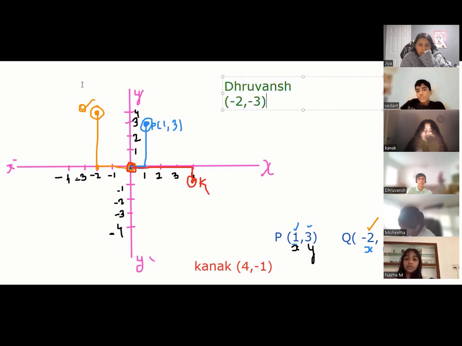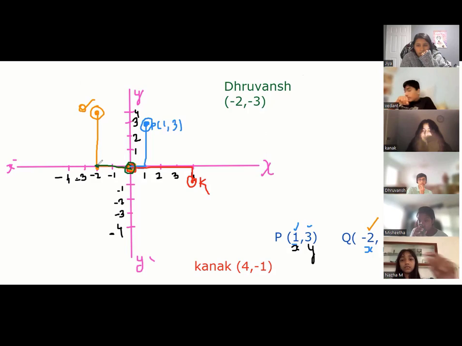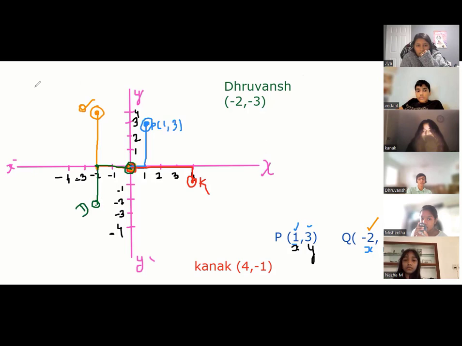Dhruvansh, explain to all of us how will you draw this point. It will be in the third quadrant, which is on the bottom left. First it's -2, which is the x coordinate. Correct. So we go 2 steps on the left. And then we go 3 steps down from -2. This will be Dhruvansh's point. Correct. Perfect.